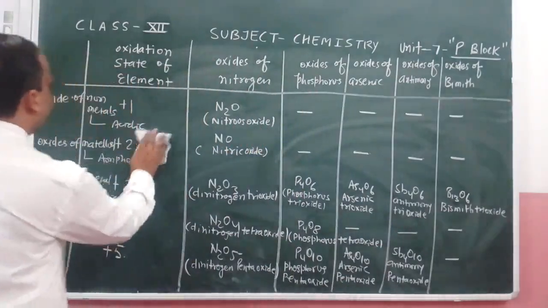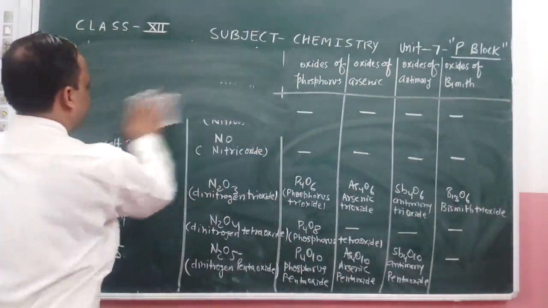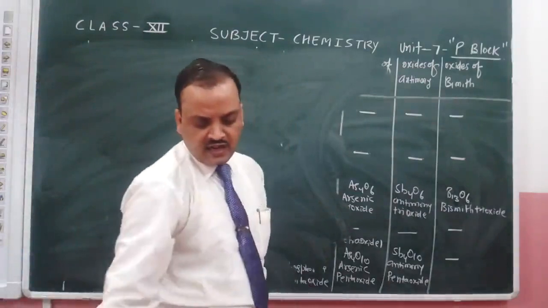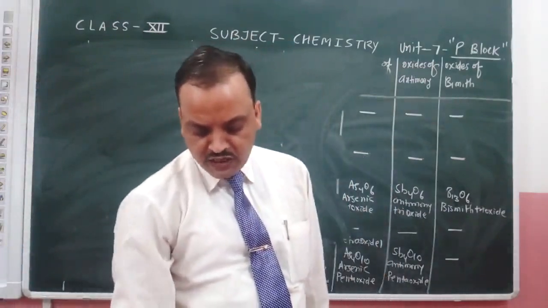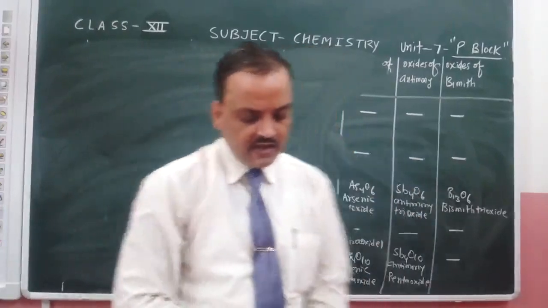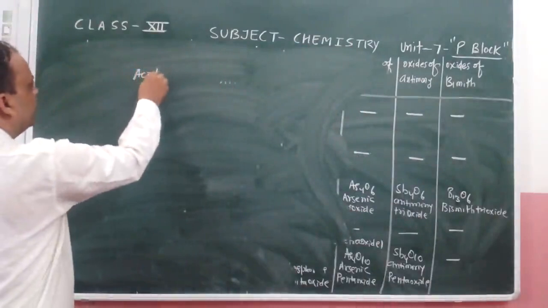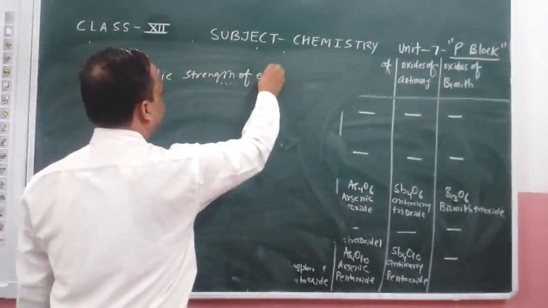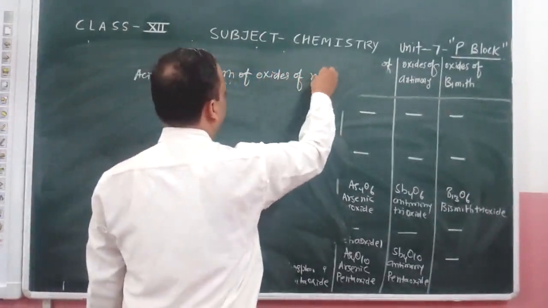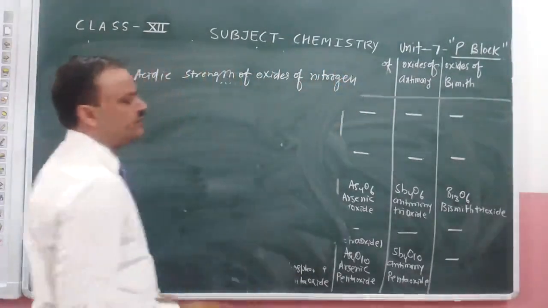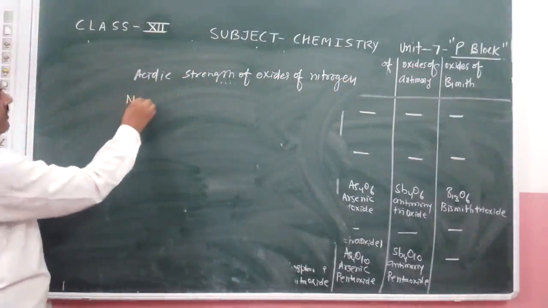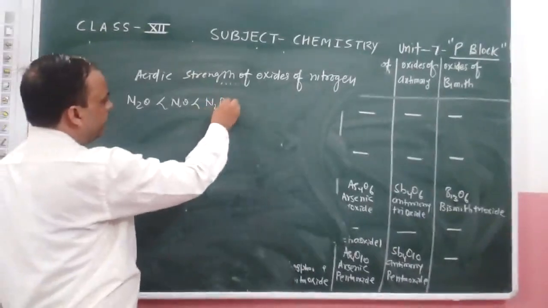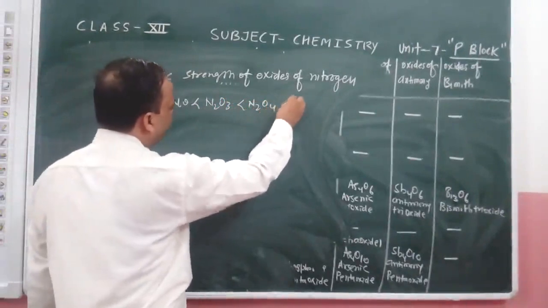Acidic strength of oxides of nitrogen increases in the order N2O, NO, N2O3, N2O4, N2O5.